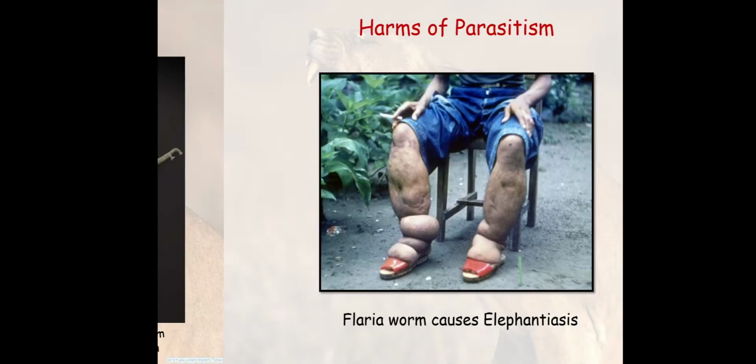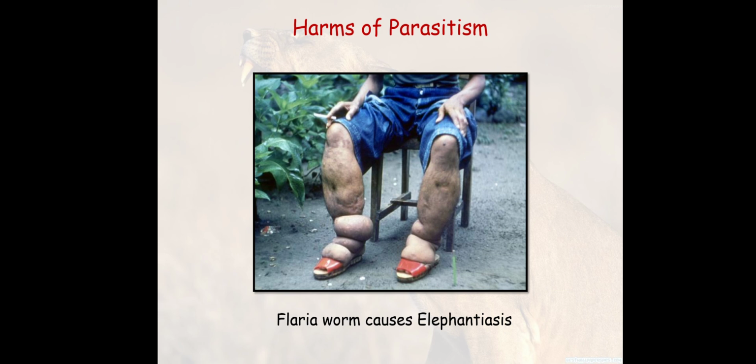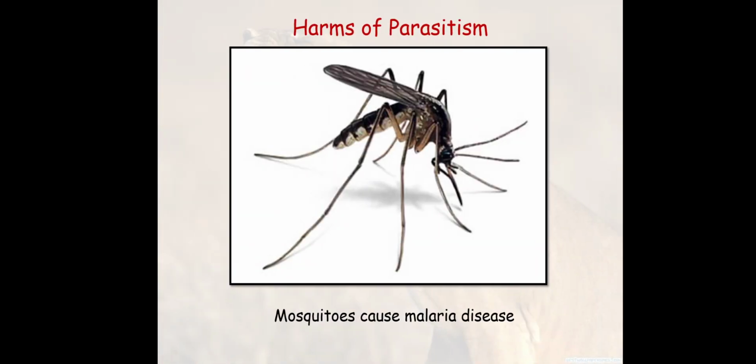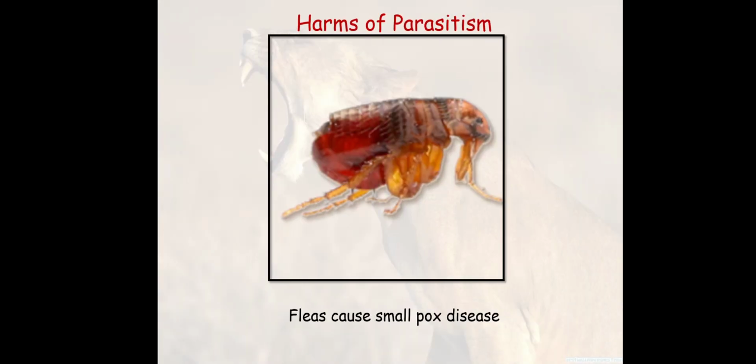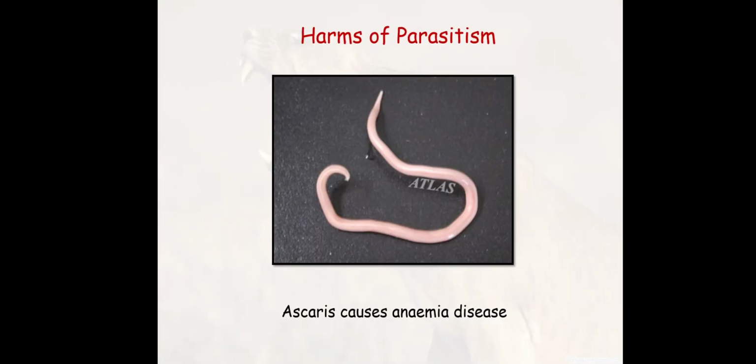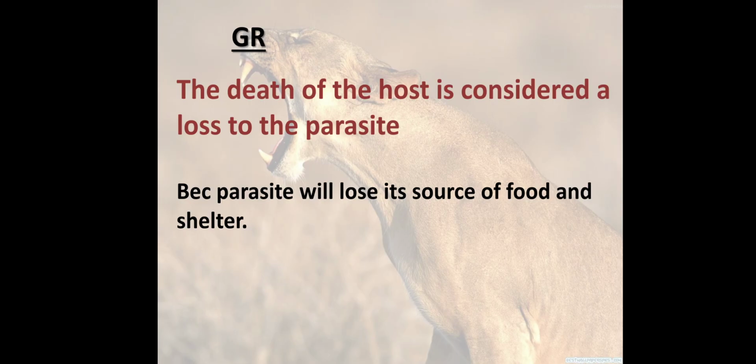What does the internal parasite do? Filaria worm causes elephantiasis, so it harms the host. Some types of mosquito cause malaria. Fleas cause smallpox. Bilharzia causes bilharziasis. Ascaris causes anemia.